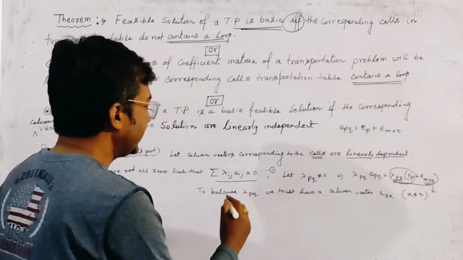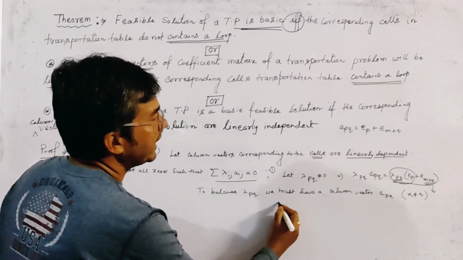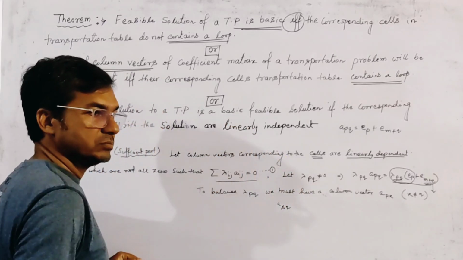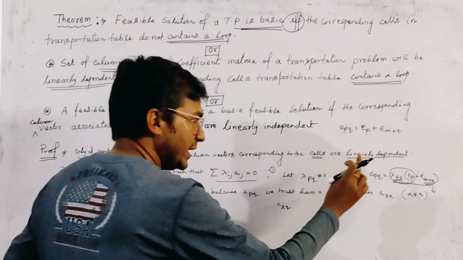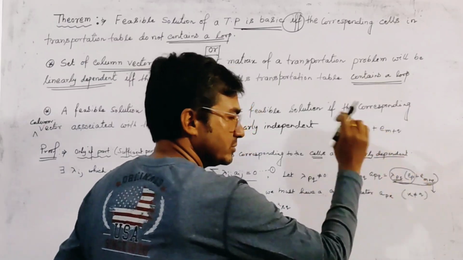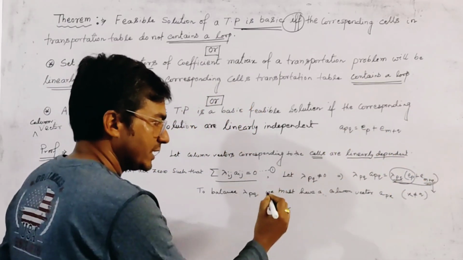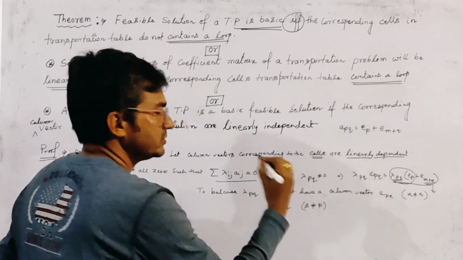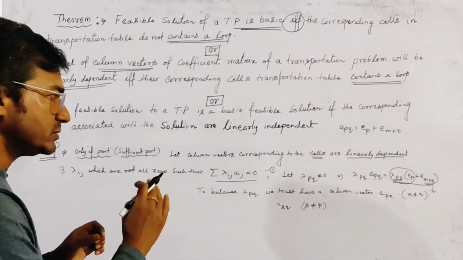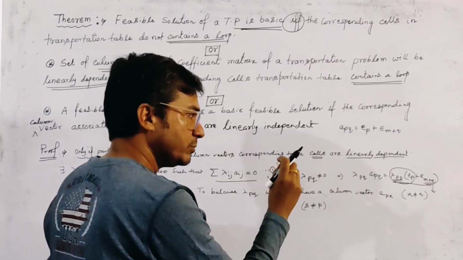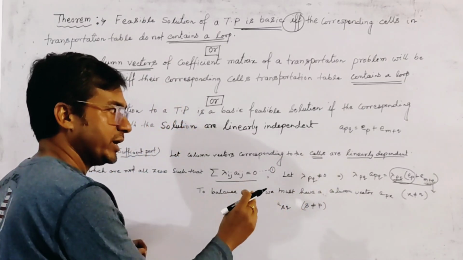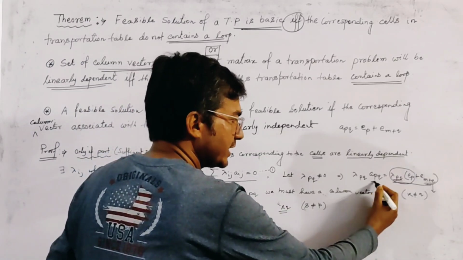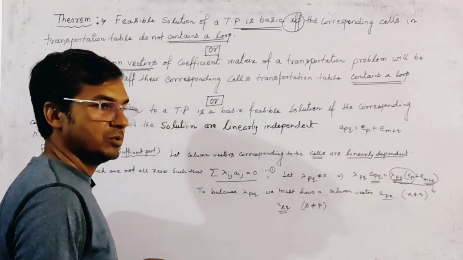Let it be of type a_sq, to balance this term, and here s may not be equal to p. So we must take another two vectors, a_pk and a_qs, to balance the vector a_pq.